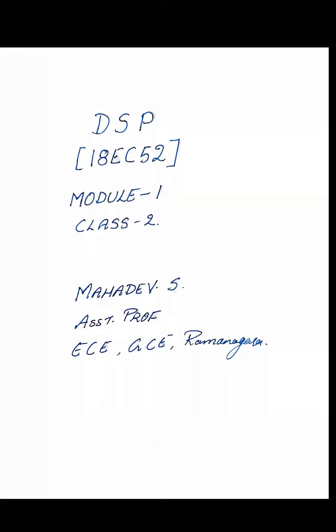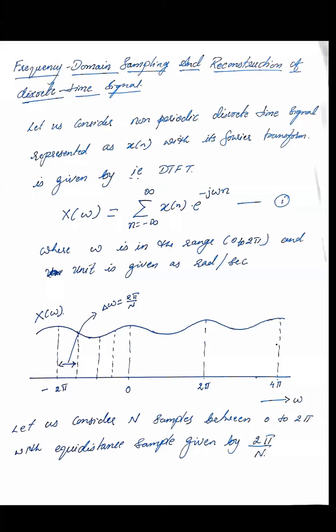We'll start with the second class of the DSP. Last class I think we have completed about the discrete Fourier transform. Today we'll derive the expression for that discrete Fourier transform itself with the help of frequency domain sampling.